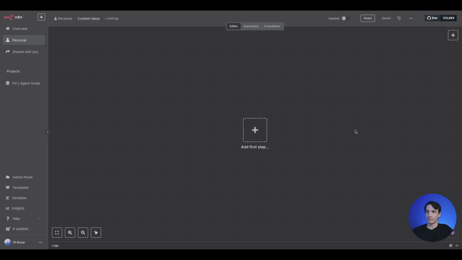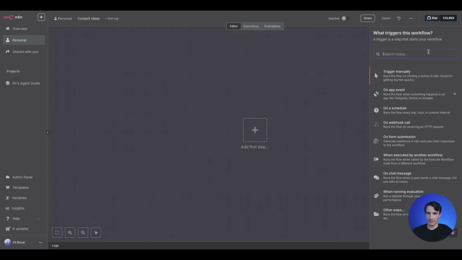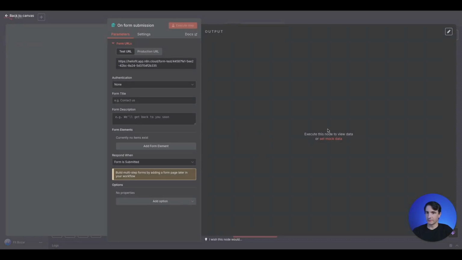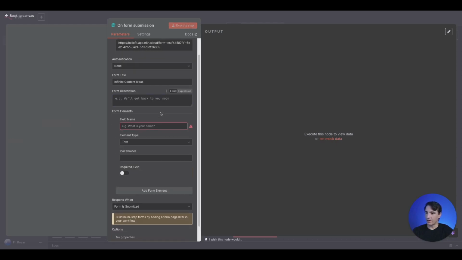The first thing we want to do is add a trigger, and we'll go to form submission, and here we will just give it a title, infinite content ideas. We can add a form element.